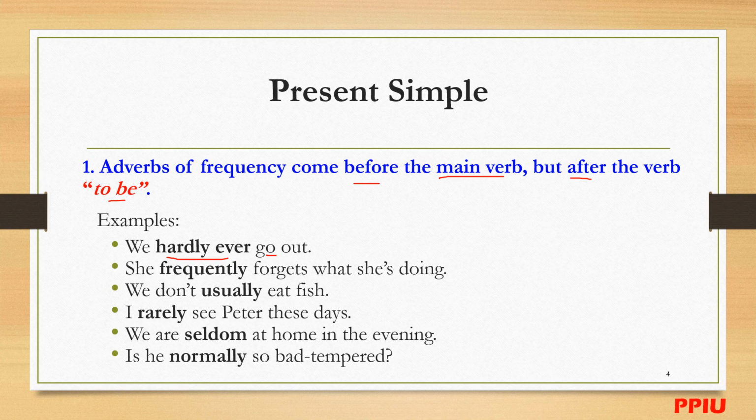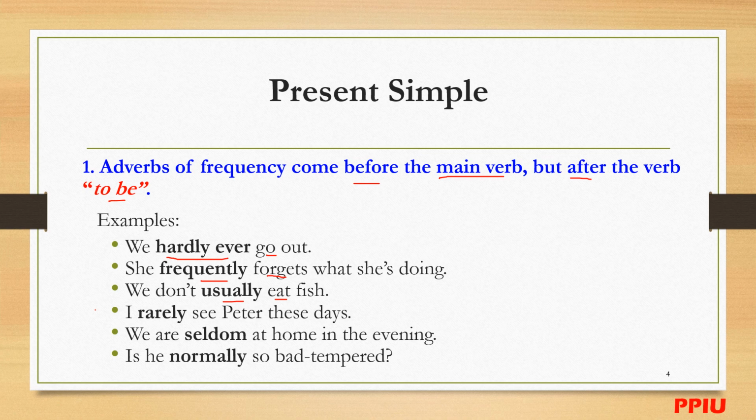Frequently is the adverb of frequency, and forgets is the main verb. Next, we don't usually eat fish. Usually is the adverb of frequency, placed before the main verb.